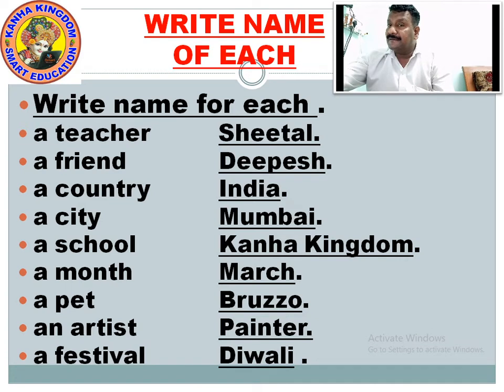Write about a month. What is a month? Whenever you address it, there are 12 months in a year. It's common. But when you write it as January, March, April, maybe February or December, or maybe April or October, whichever month you are born, when you write it as a particular month, then it becomes a proper noun.